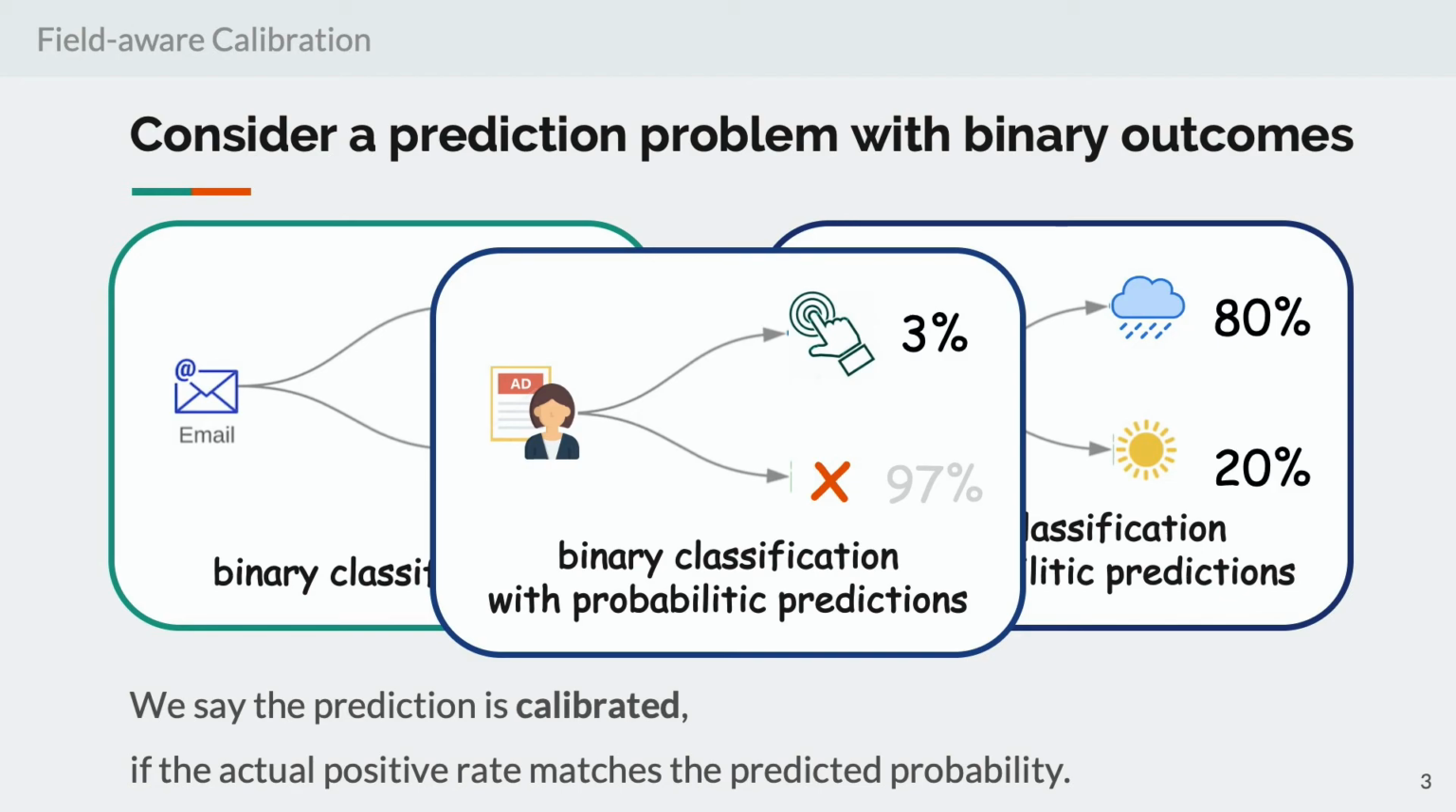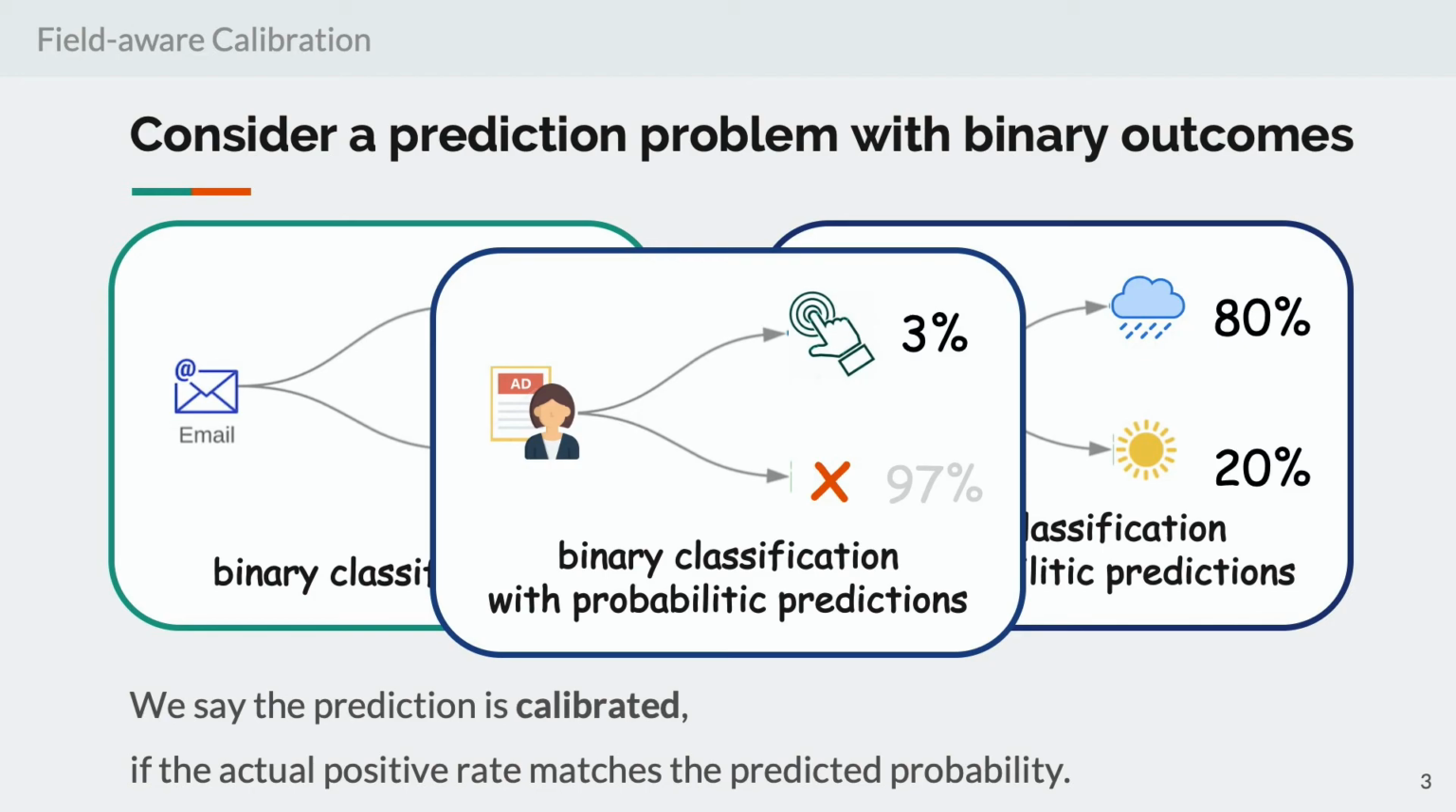Now let's consider: when can we say a prediction is reliable? In this work, we connect reliability to calibration. We say a prediction is well calibrated if the actual positive rate matches the prediction. For example, when we predict that it will rain tomorrow at 80%, the actual probability should also be 80%.